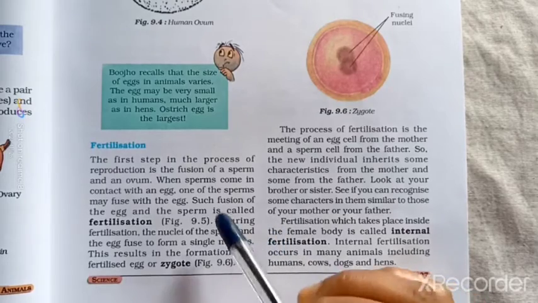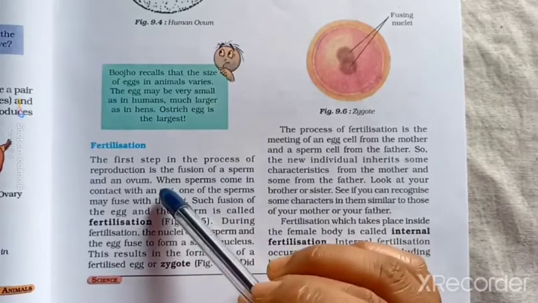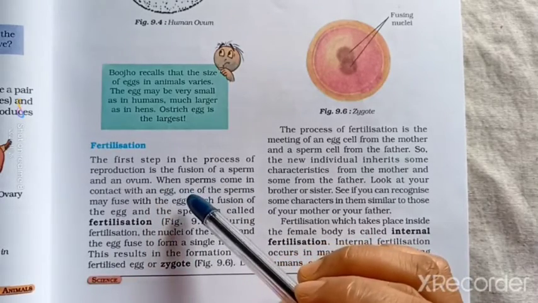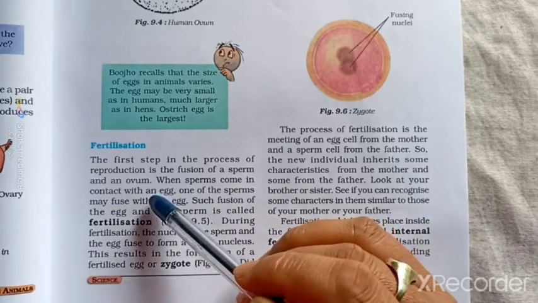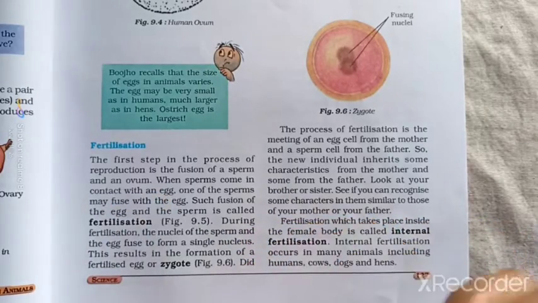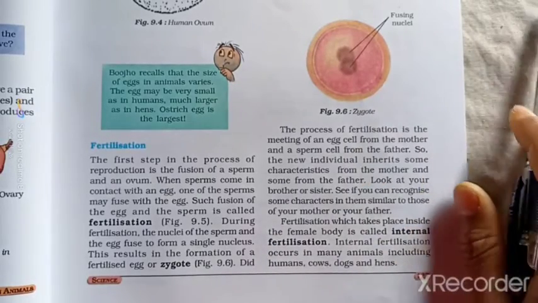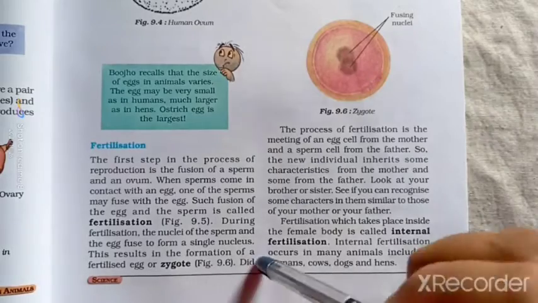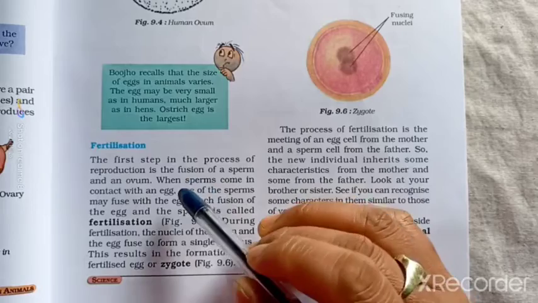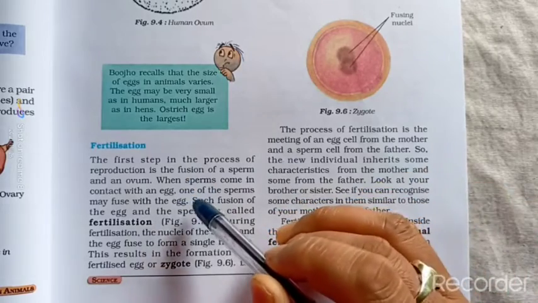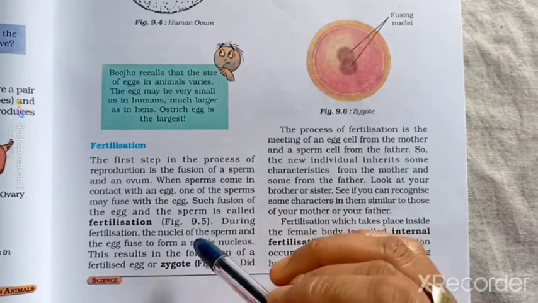The first step in the process of reproduction, particularly in sexually reproducing animals, is the fusion of a sperm and an ovum.